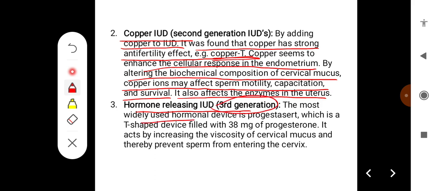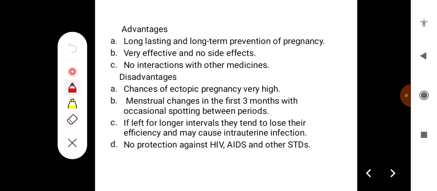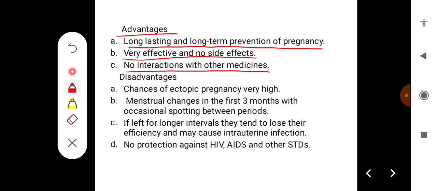The most widely used hormonal device is Progestasert, which is a T-shaped device filled with 38 milligrams of progesterone. It acts by increasing the viscosity of cervical mucus and thereby prevents sperm from entering the cervix. Some of the advantages of these are the long-standing, long-term prevention of pregnancy possible with IUDs. They're very effective, there are no side effects, and there is no interaction with other medicines.